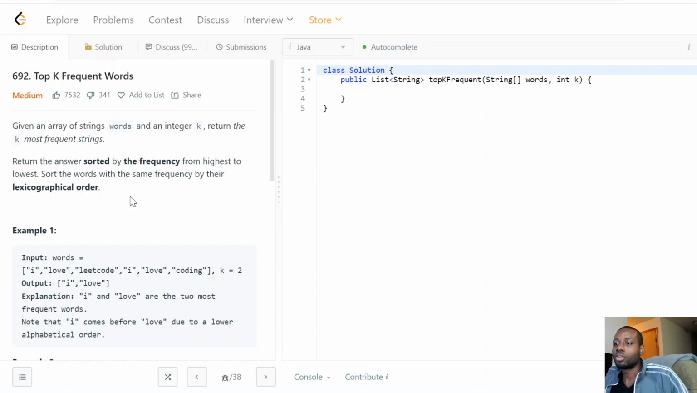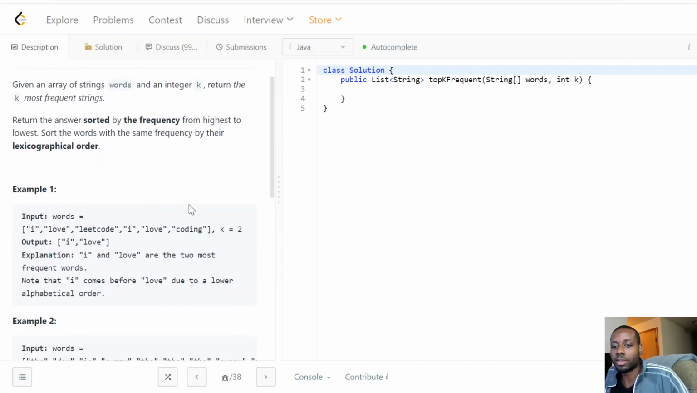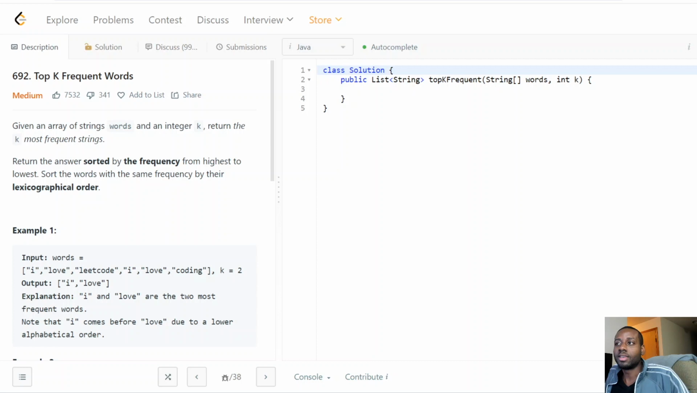So how it's going to work is pretty simple. We build a hash map to get our frequency. After we build our hash map, we essentially start building our heap, adding elements to it. Once we get past a certain limit, which is the k we're given, we kick out the least frequent one. And if there's a tie, we kick it out based on the lexicographical order.